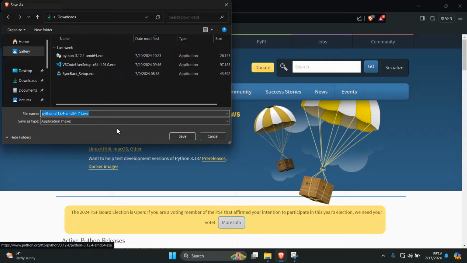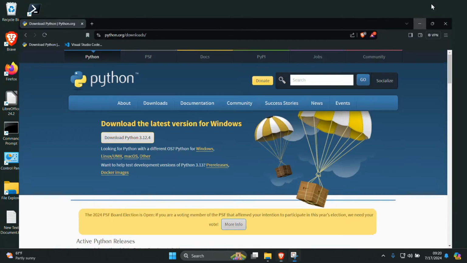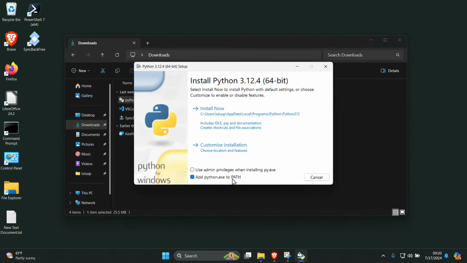Now, as it happens, I've already downloaded Python, and to save time in this demo, I'm going to cancel this download and use the download that I've already downloaded. So here we go. Definitely click that option right there. Very important. Super important to have that be part of the path.